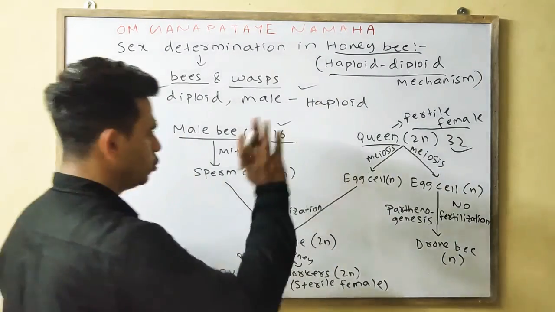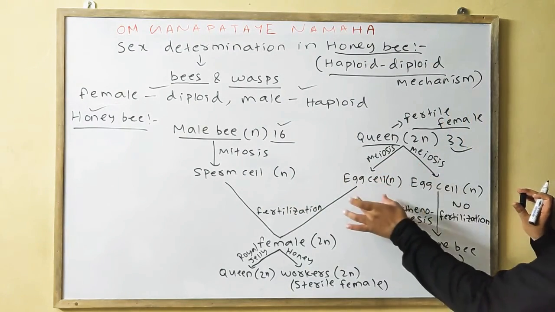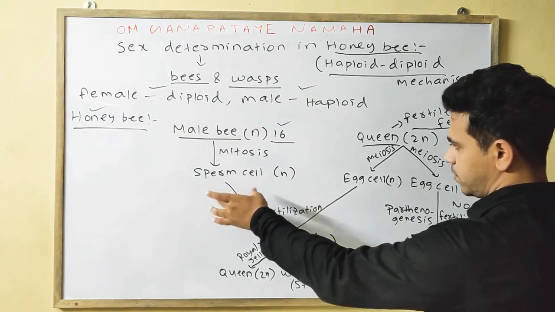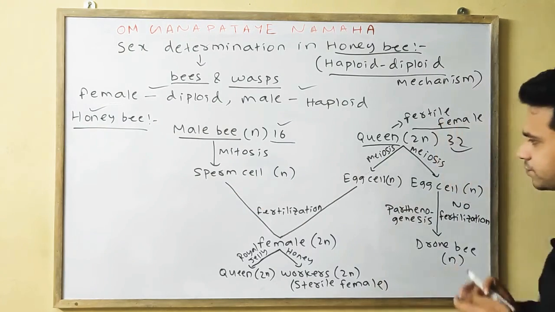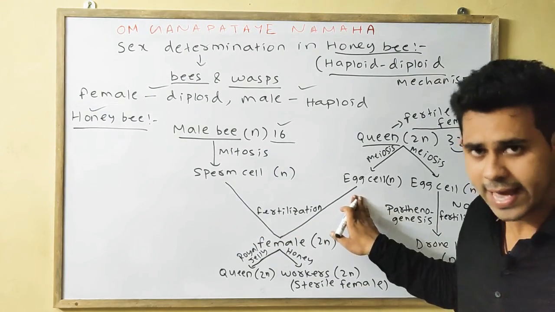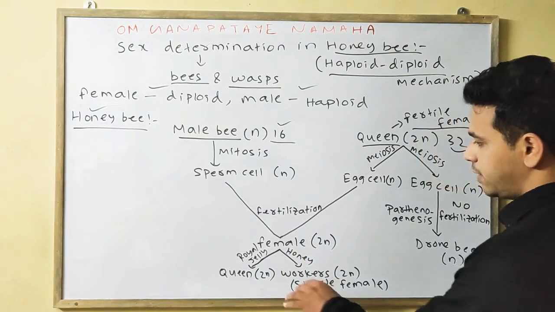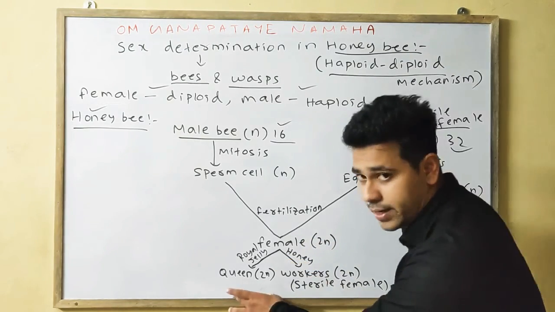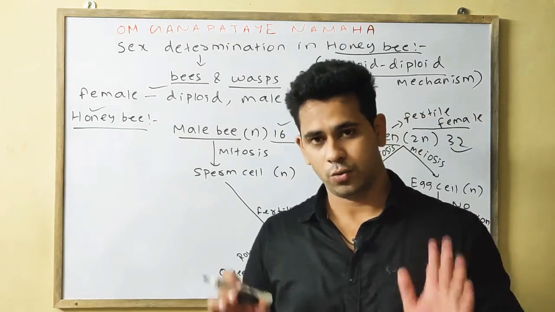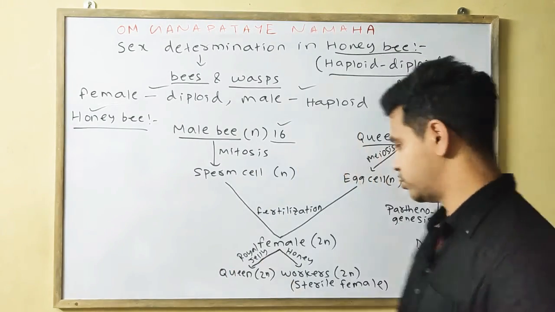As it is 2n. With the help of mitosis, the sperm cells will form, and with the help of meiosis, the egg cells will form, having n number of chromosomes each. Also, the sperm cell has n number of chromosomes. When the sperm cell fertilizes the egg cell, it will form the female having 2n chromosomes. The female fed on royal jelly will become the queen, and the female fed on honey will become the workers, having 2n chromosomes,